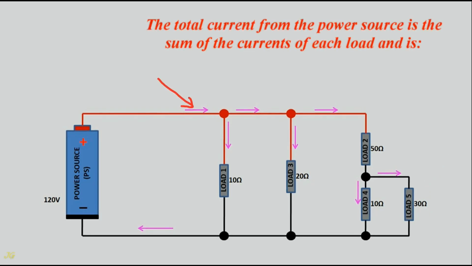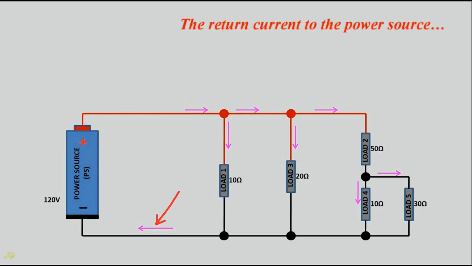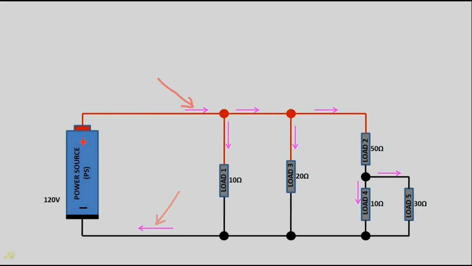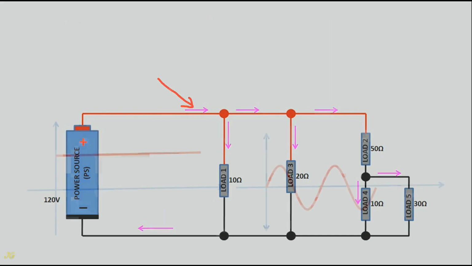The total current from the power source is the sum of the currents of each load: current load 1 plus current load 3 plus current load 2 equals 12 amps plus 6 amps plus 2.09 amps, equals 20.09 amps. The return current to the power source is always the same as the current leaving that power source.